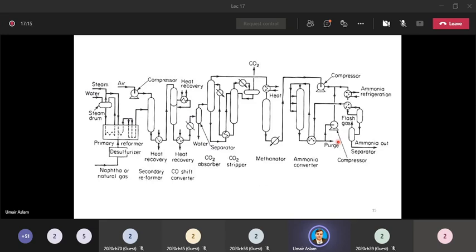So वो stream which is sent directly into the environment so that we can have a check on the pressure of the system and we can have a check onto the accumulated amount of the compounds. उस stream को we call it as purge stream.